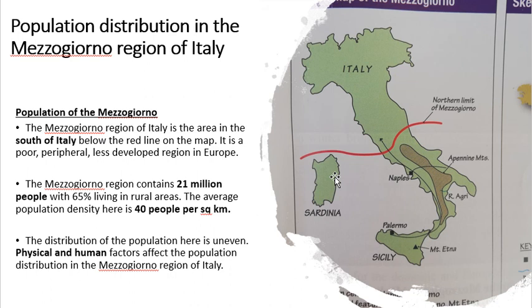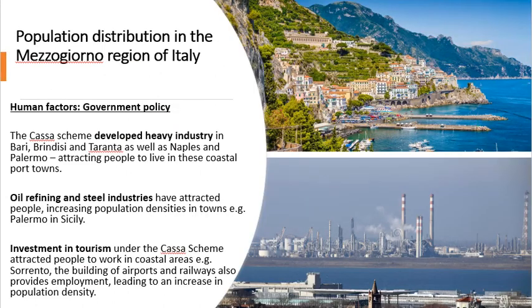So the Casa per il Mezzogiorno benefited the coastal areas in terms of industry and farming, and it didn't really benefit the areas here in the middle, okay? They kind of saw the likes of the areas of the Apennine Mountains as like a lost cause. It didn't really benefit them at all, okay? What kind of industries have set up here? Well, oil refining industries and steel industries, okay? And as a result, population densities have increased because people have moved to these coastal towns. For example, Palermo in Sicily, okay?